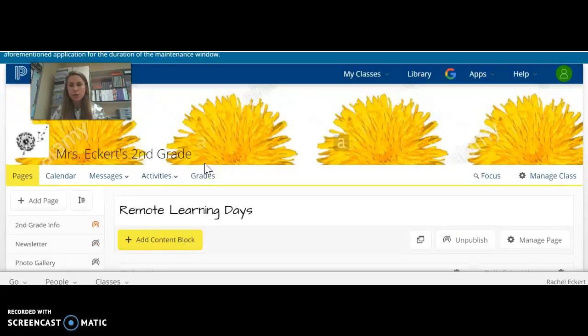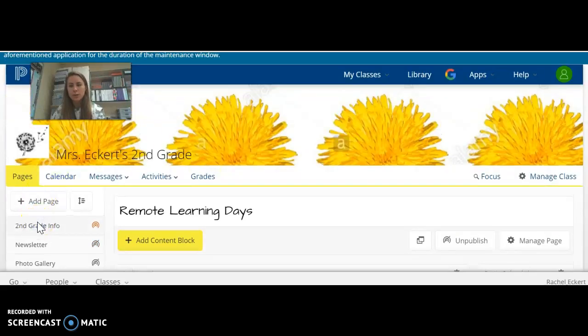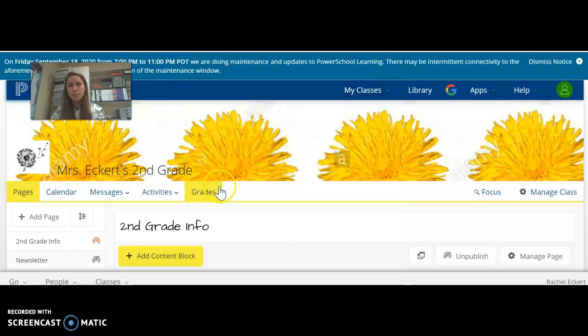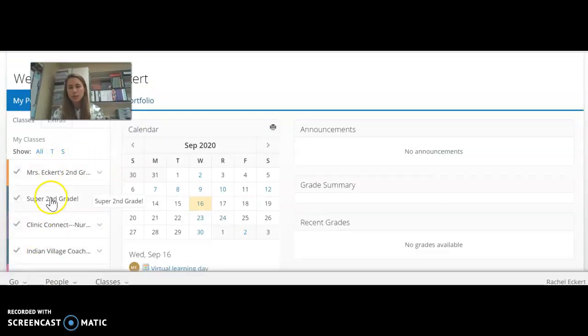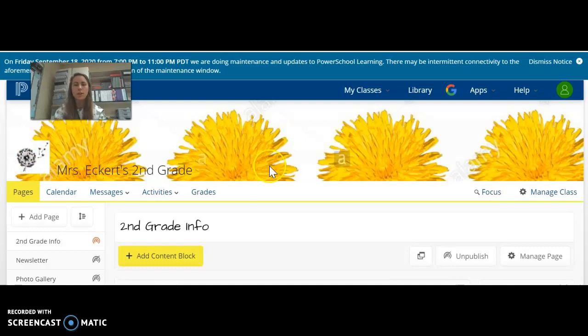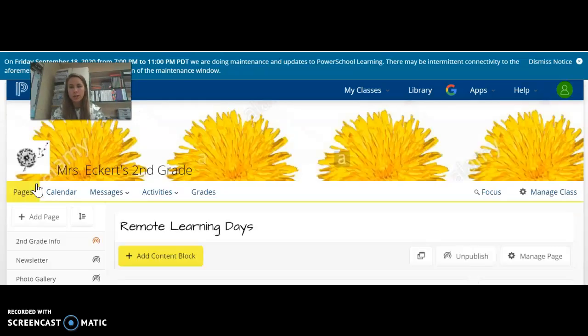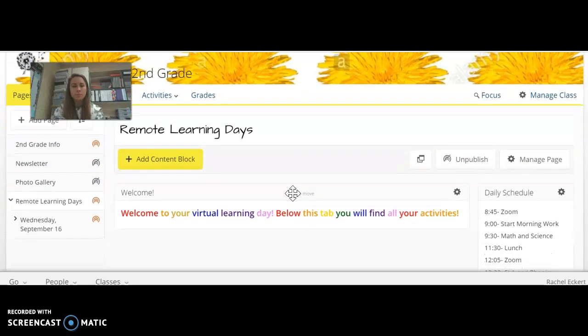This is the main page. You're going to come to Mrs. Eckert's second grade. And remember, when you get to PowerSchool, you're going to see that over on the side. We used to go to Super Second Grade, but now that we have a remote teacher, you're going to come to my page, Mrs. Eckert's second grade. And it's going to come up like this, and that's when you should have pushed remote learning days. And here you are.